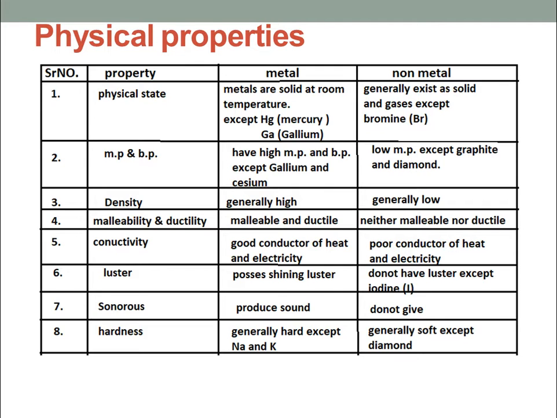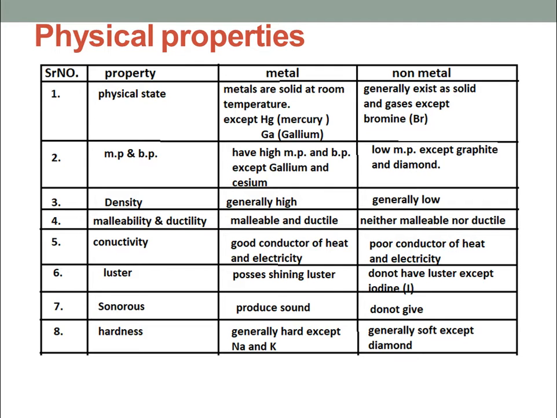While non-metals generally have low melting points, but there is again an exception, that is diamond. It is an allotrope of carbon, which has a very high melting point because of the arrangement of carbon in a three-dimensional structure.